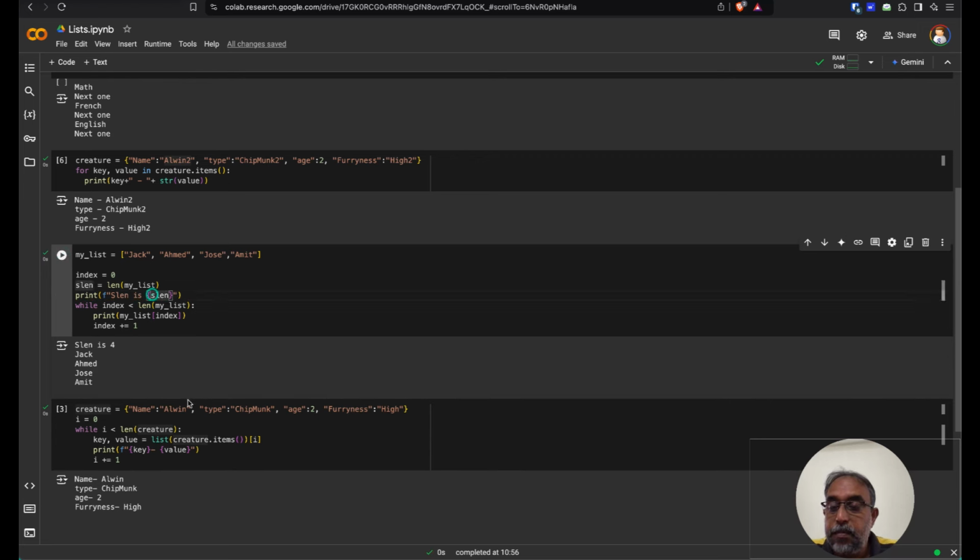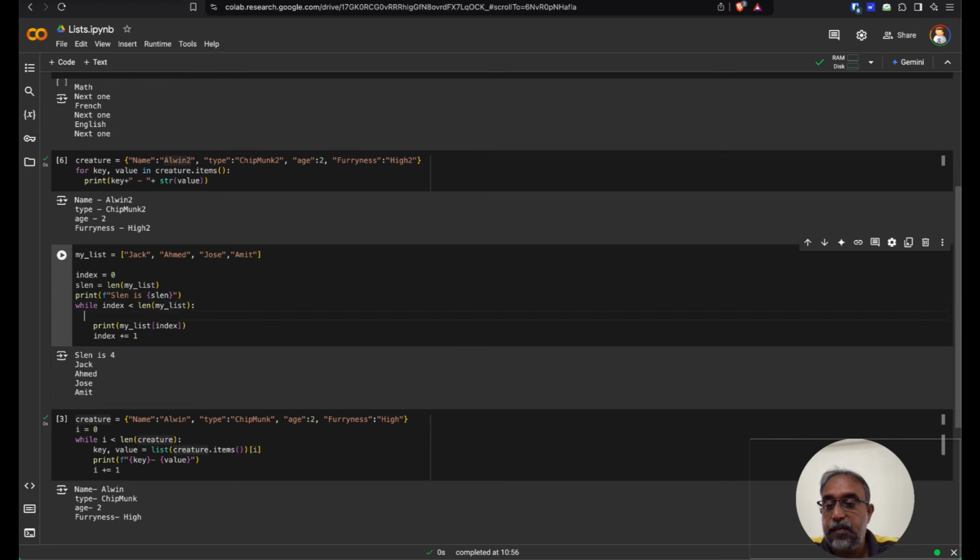This time I did not use str, but I said I wanted a formatted string with prefixing the string with an F. So if a string starts with an F outside the code and you place these variables here, then it will format that particular thing. Let's just print the index every time we print.